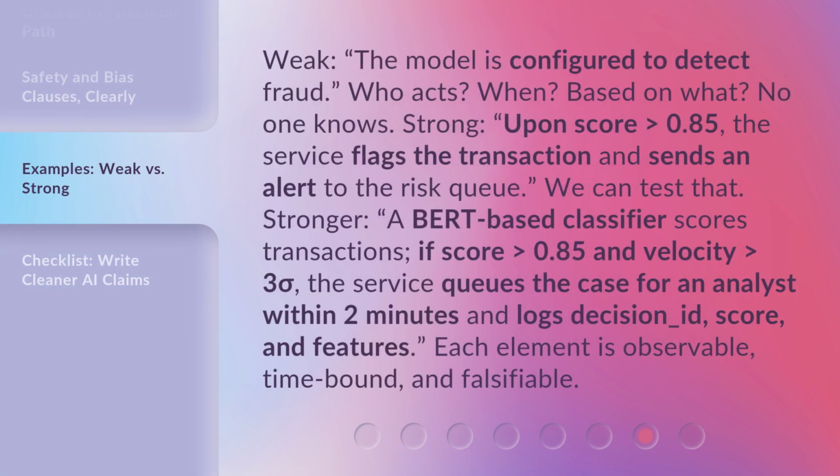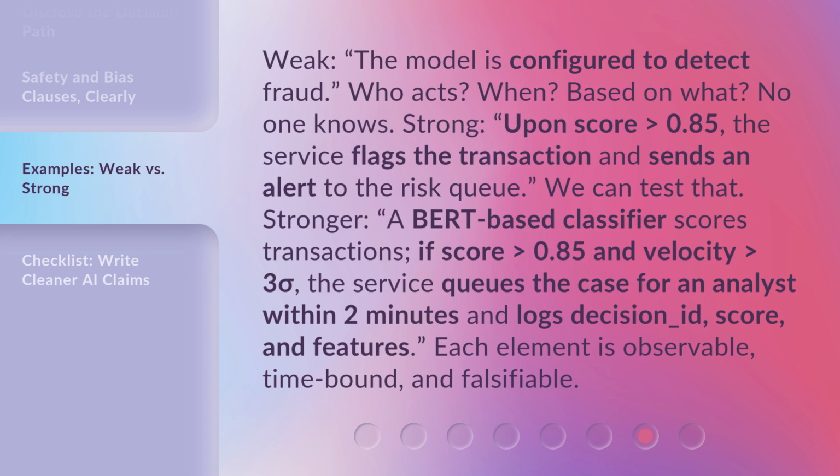Weak: the model is configured to detect fraud. Who acts? When? Based on what? No one knows. Strong: upon score greater than 0.85, the service flags the transaction and sends an alert to the risk queue. We can test that.